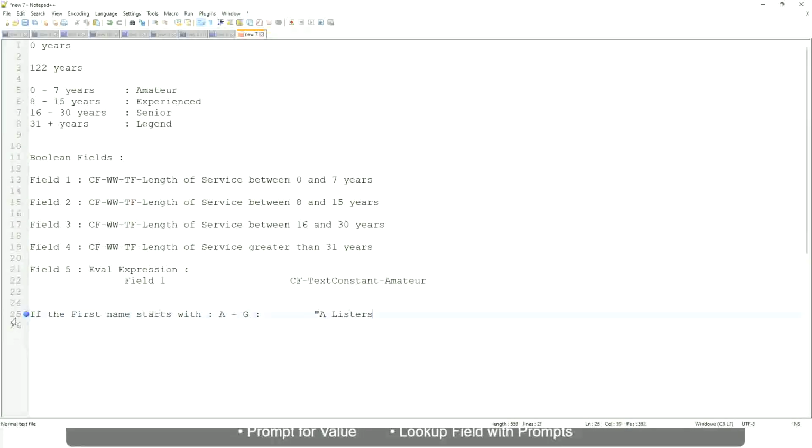Okay, then similarly, what is it? If it is between H to maybe M, let's say M or P, let's say P, then we will say His Majesty.